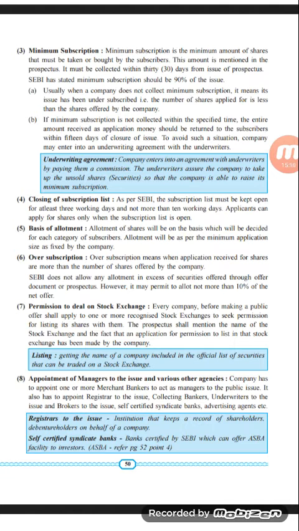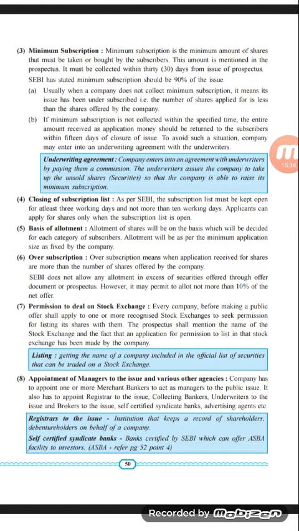Allotment will be as per the minimum application size fixed by the company. So if a person applies for 10,000 shares, it is difficult for the company to allot 10,000 shares. So we can say on a pro rata basis the board of directors will decide, and the shares will be issued to such applicants, and that is called the basis of allotment.